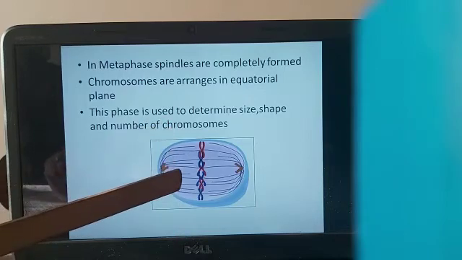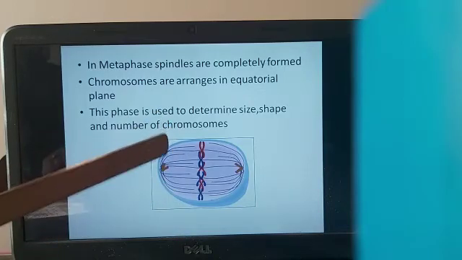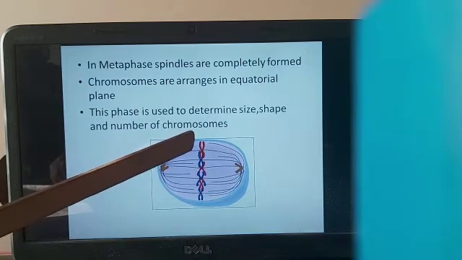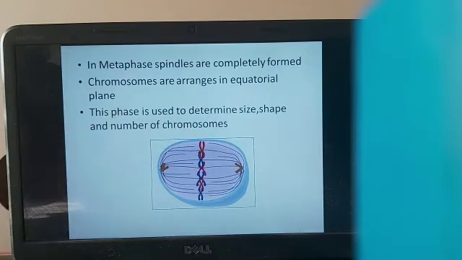If you remember, in an earlier chapter, we have seen that depending upon the position of the centromere, you can understand various shapes of the chromosomes. So that can be studied when the chromosomes are in metaphase.